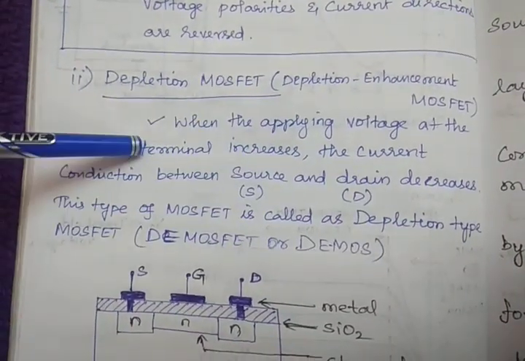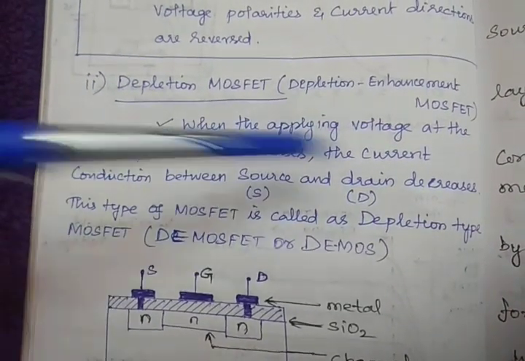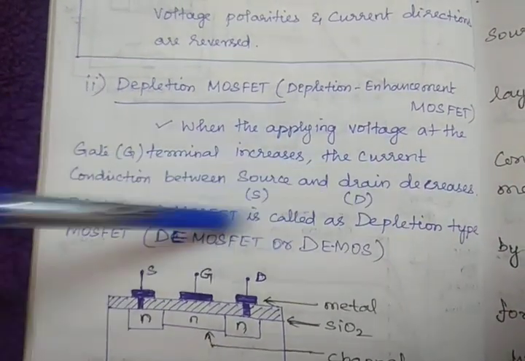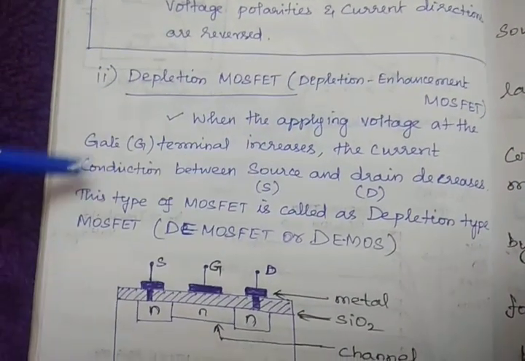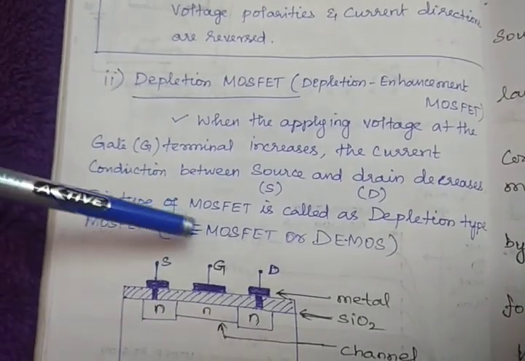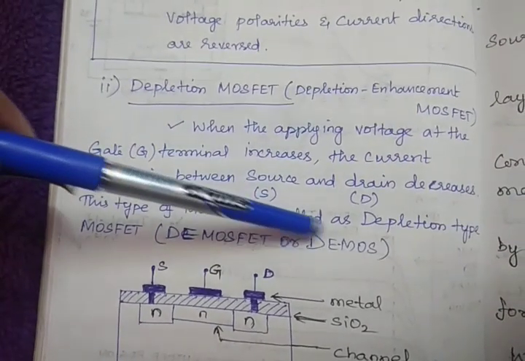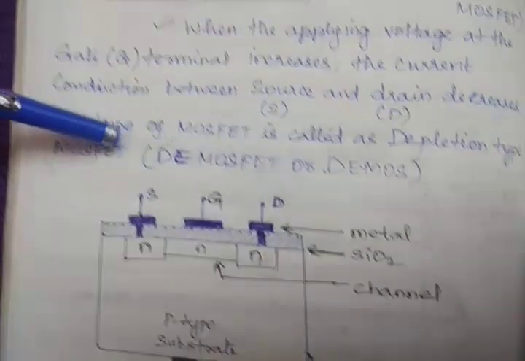That is the definition given. This type of MOSFET is called depletion type MOSFET, or D-MOSFET, or DE-MOS. So we'll see the diagram.